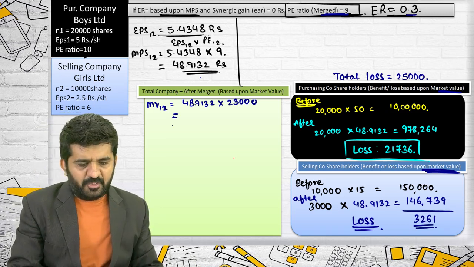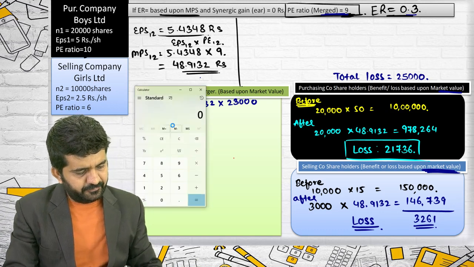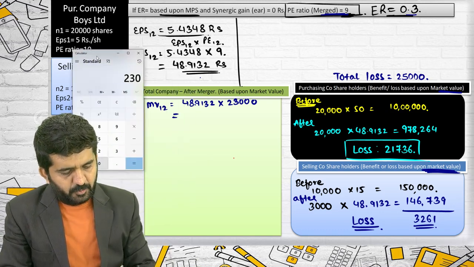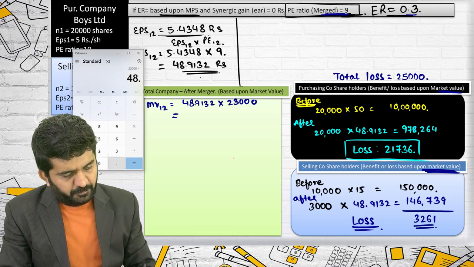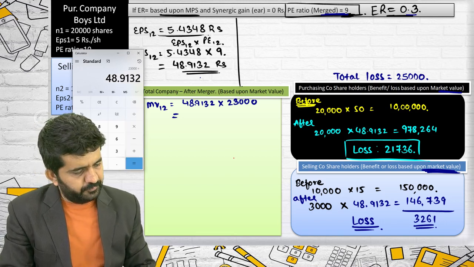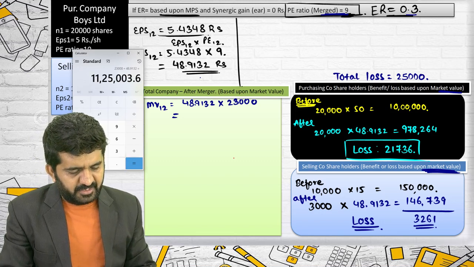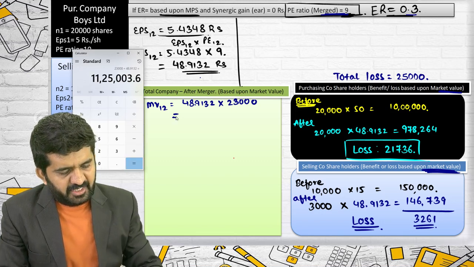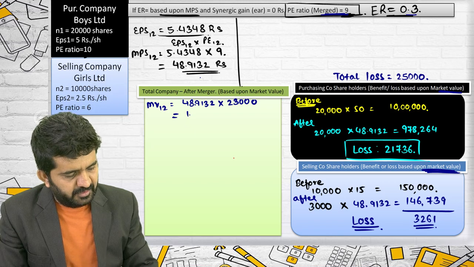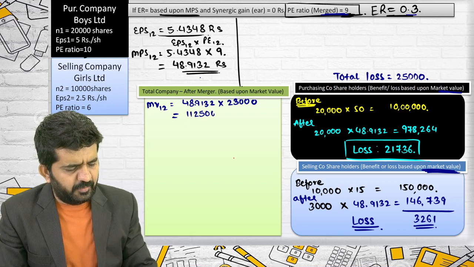What is market value of merged entity? It is 23,000 multiplied by 48.9132, which is 11 lakh 25,000.